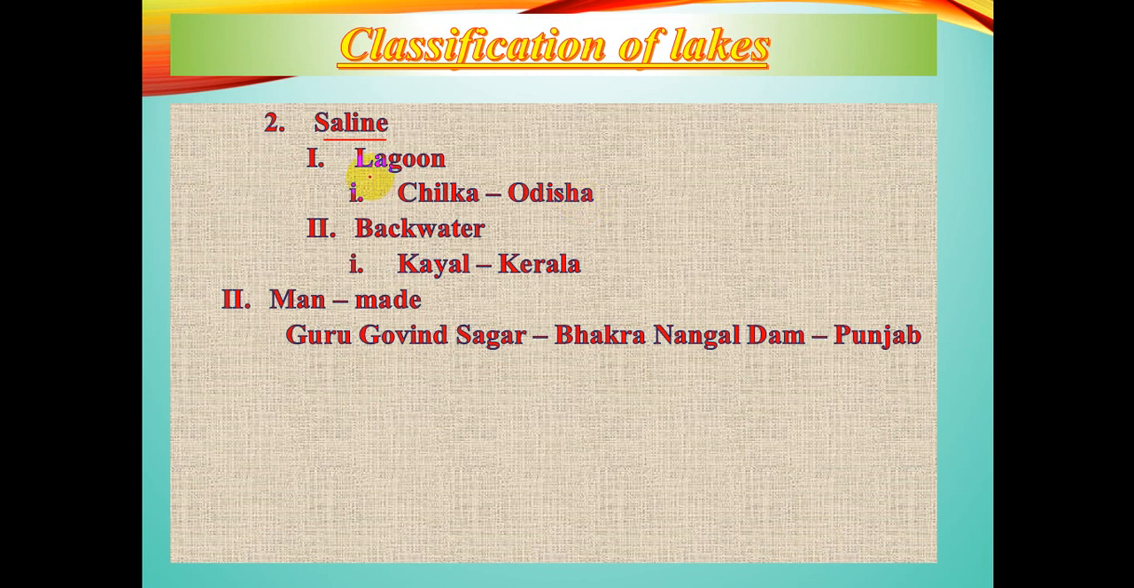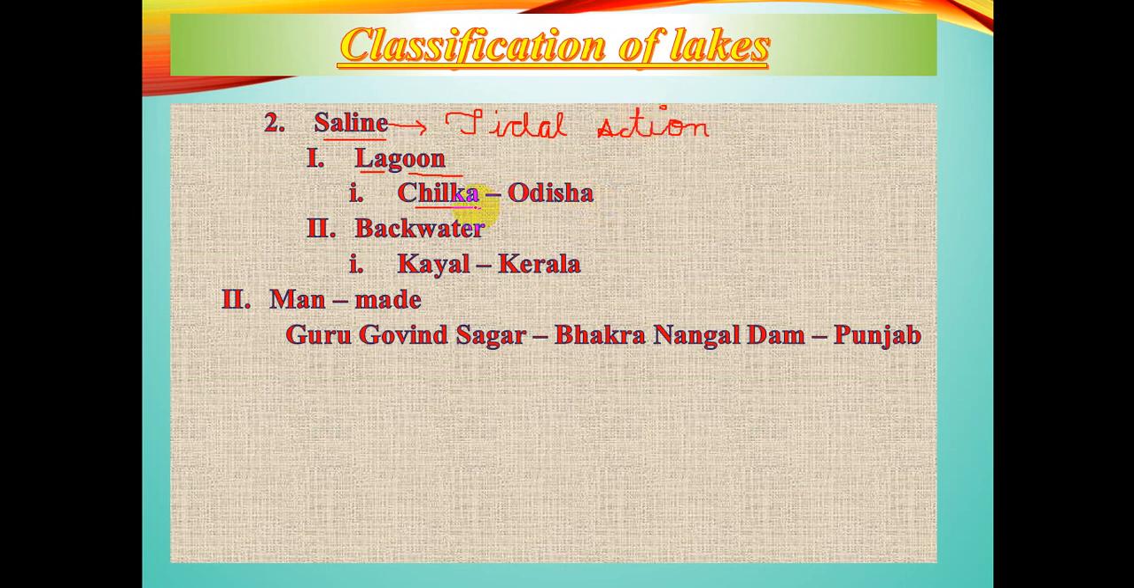Now saline lakes are basically formed due to the tidal action of the ocean near the coastal areas. When the tides move in a zigzag order, at that time the lagoons are formed. The best example is Chilka, which is in the state of Odisha, and another one is backwater. Now Chilka, the lagoon lake, has some sort of tidal activities. That means high tides and low tides are there in this.